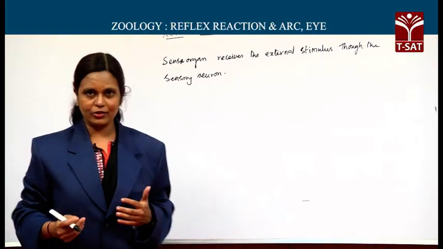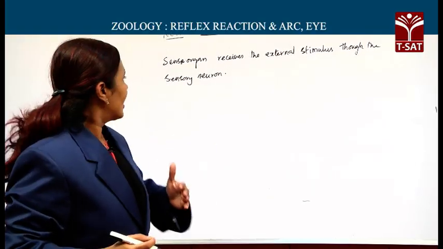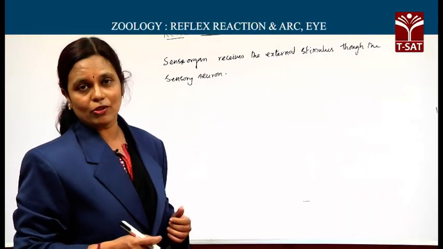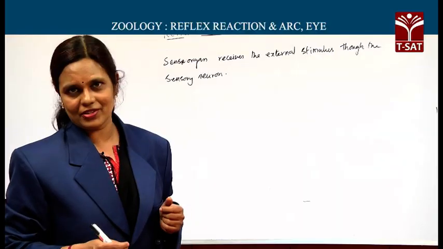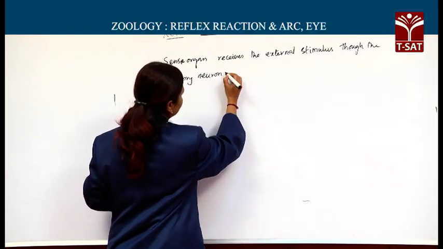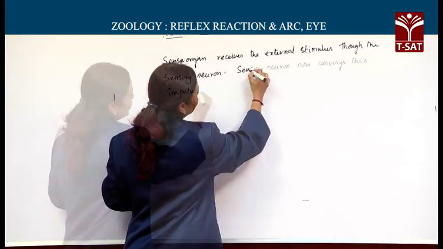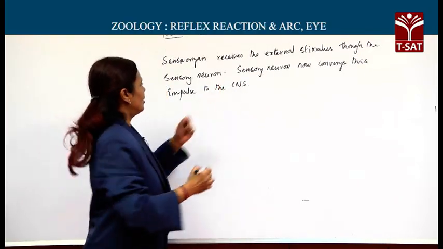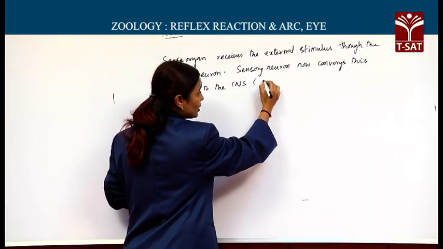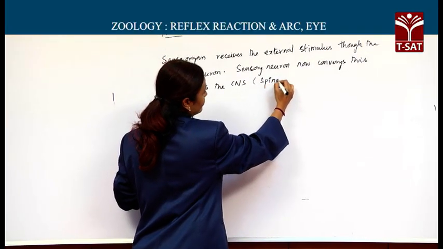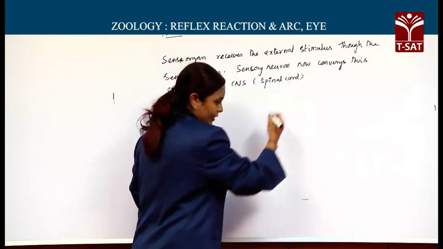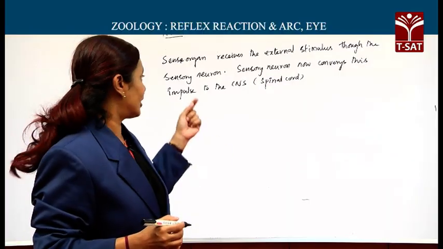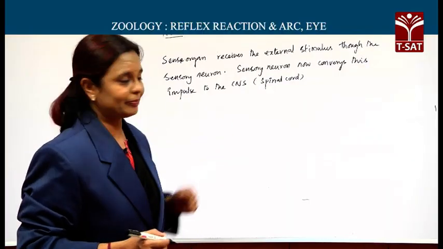Now, this sensory neuron or afferent neuron conveys the impulse received from the sense organs to the central nervous system, that is, to the spinal cord, because we already discussed that simple reflex reactions are coordinated by the spinal cord.